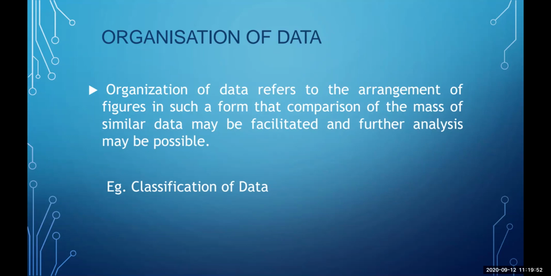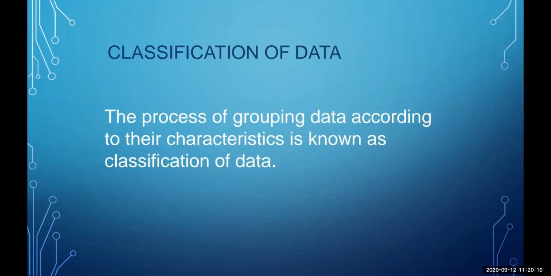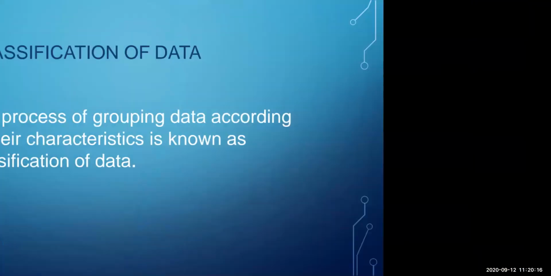If I have collected the information or data of 100 people, answers or responses are not going to be the same. So what am I going to do? I'm going to organize this data on the basis of similarity. That is classification of data. So the process of grouping the data according to their characteristics is known as classification of data.